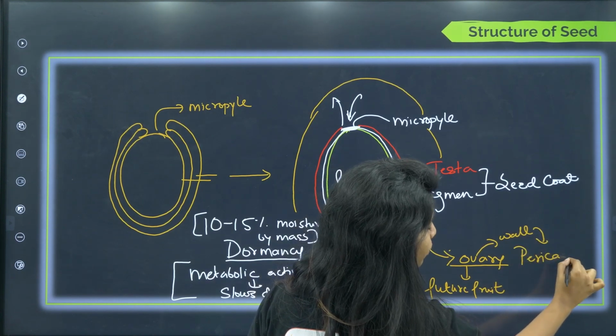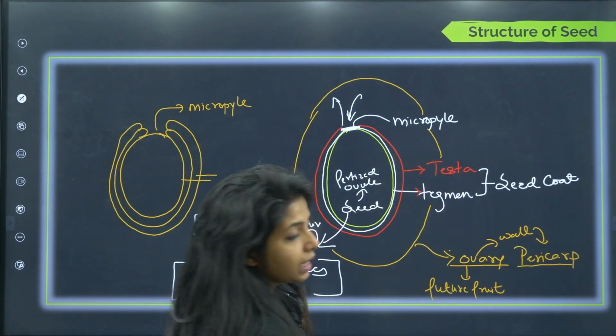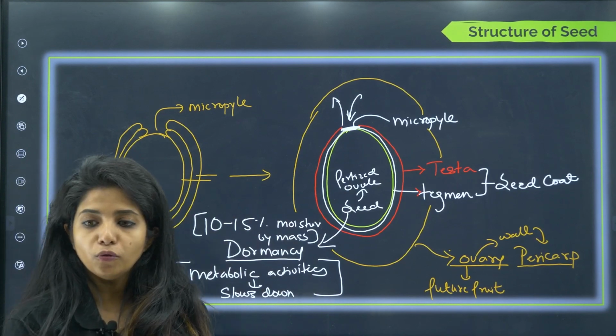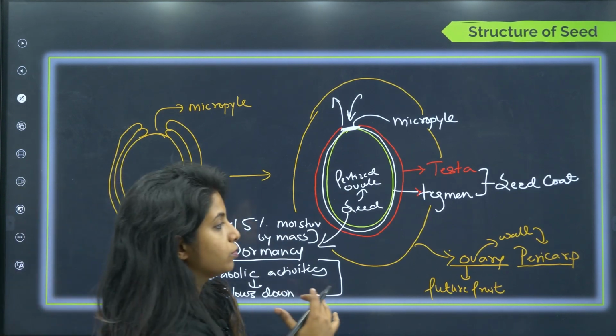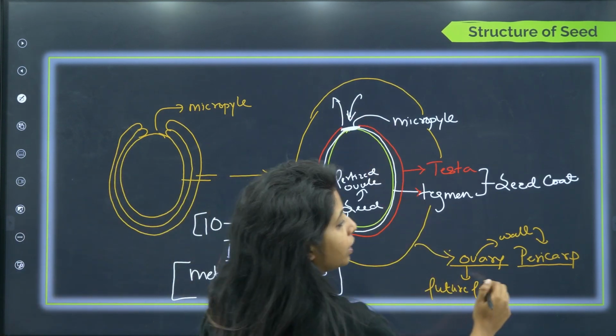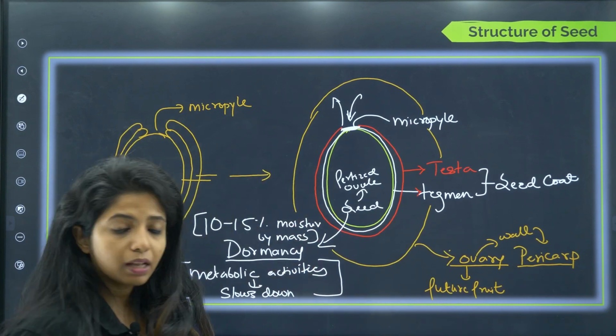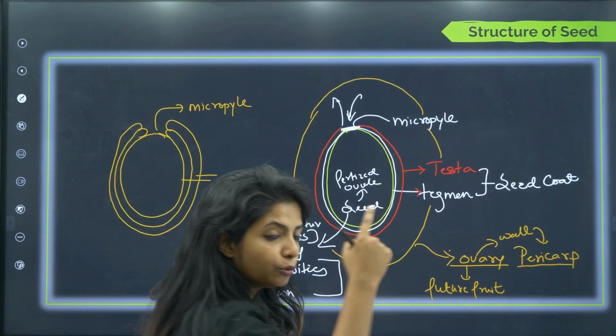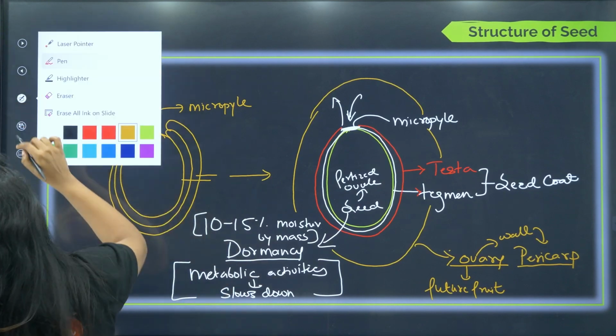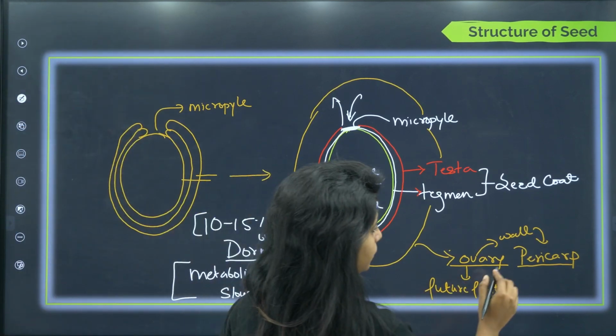Now do not be confused between perisperm and pericarp. Pericarp is the outer layer of the ovary, basically the wall of the ovary, and pericarp again can be divided into a few layers. I will show you.